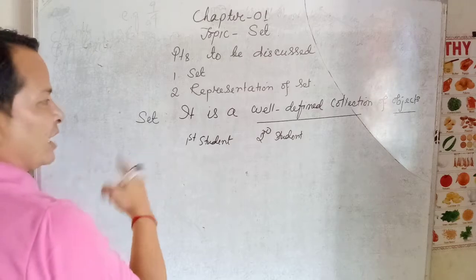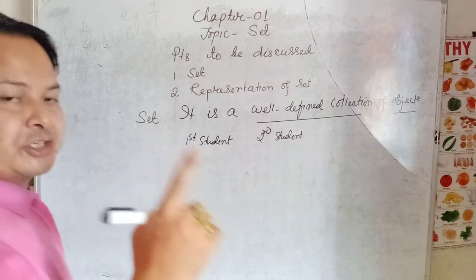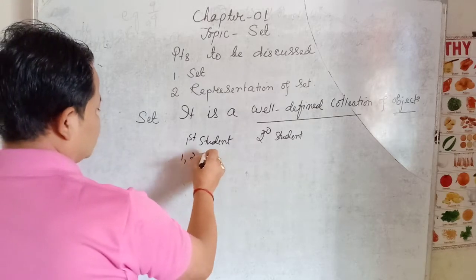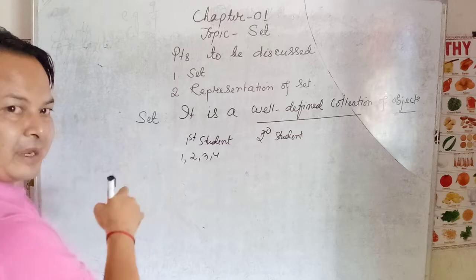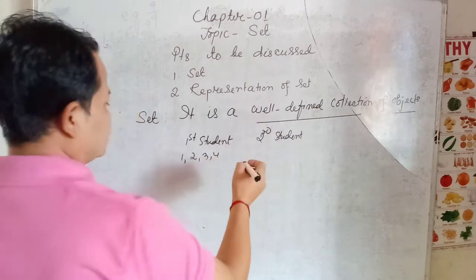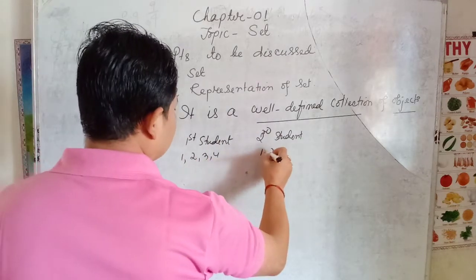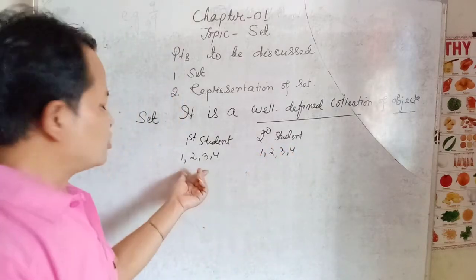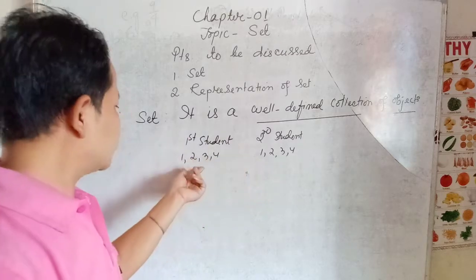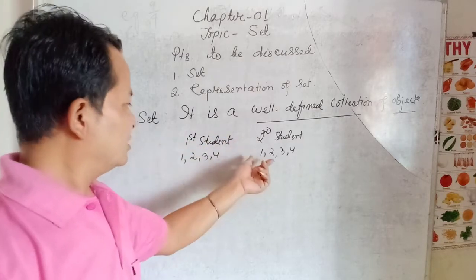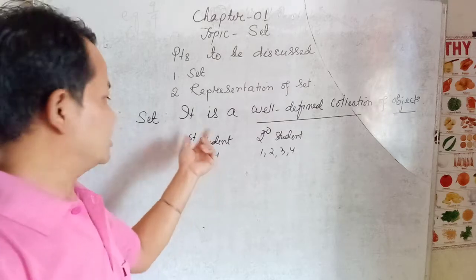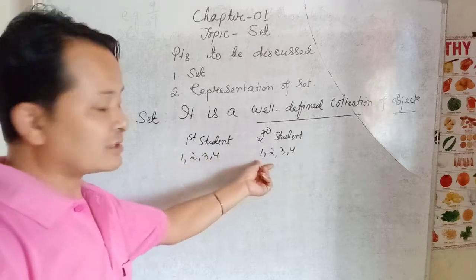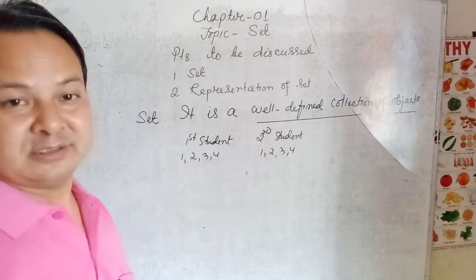So the first student, if I ask, give natural numbers less than 5, then this first student will say 1, 2, 3, 4. Okay, less than 5. That second student, if I ask, he will give like this: 1, 2, 3, 4. That means the collection of numbers are all equal. This collection does not change from one collection to this. The collection of this first student does not change compared to the collection of the second student, isn't it?